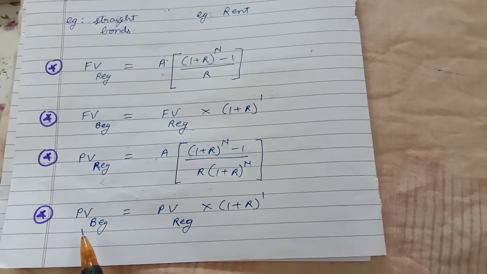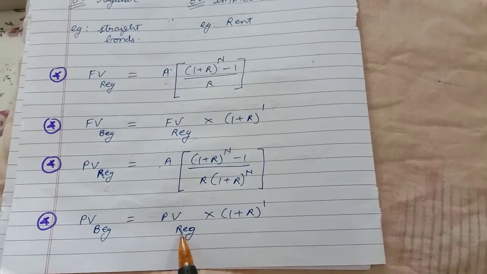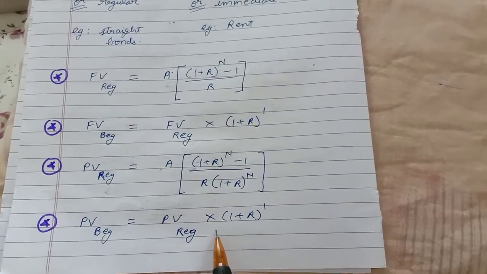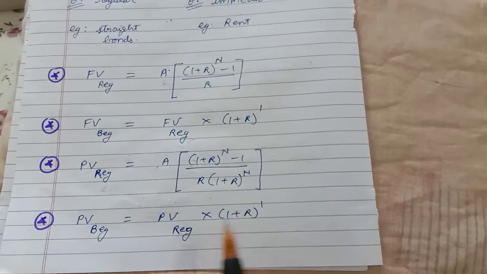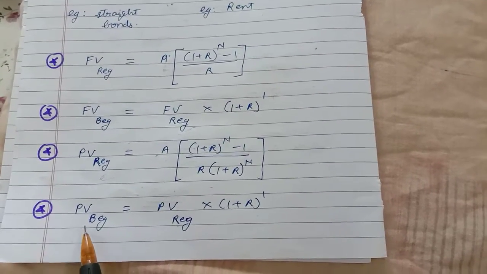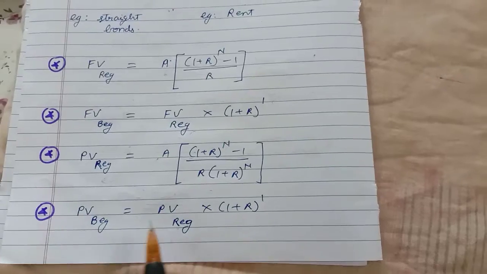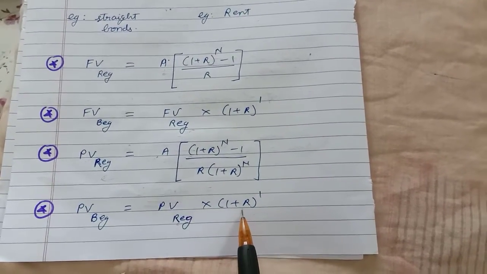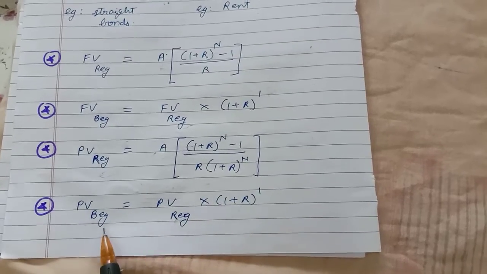Then the last formula: present value beginning is present value regular multiplied by (1 plus R). Whenever you are supposed to calculate present value beginning, you have to calculate present value regular and multiply by (1 plus R), and you get present value beginning.